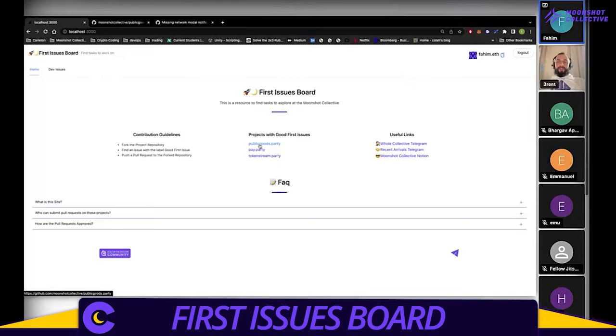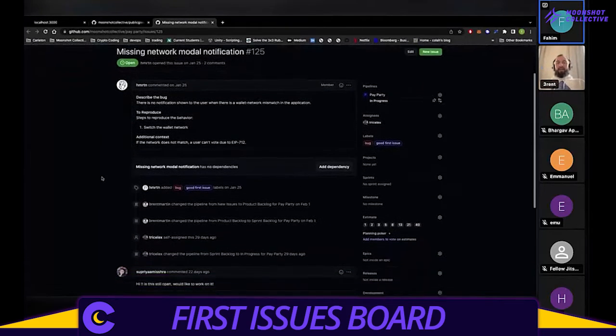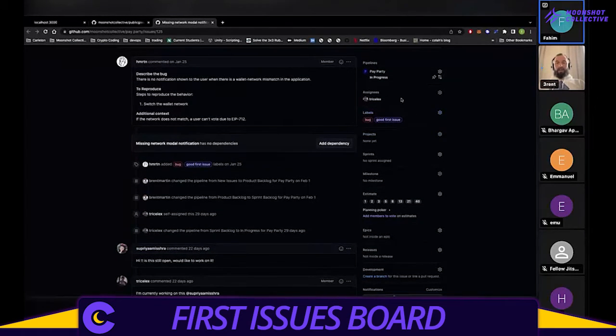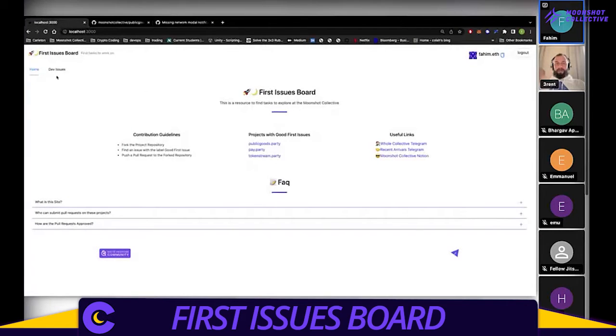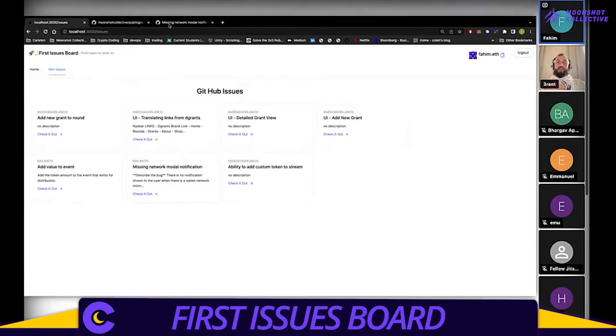So, as a product manager, when I'm sitting there with Hans entering tickets, and Hans and I are talking out what we're adding on the ticket, and I enter an issue, if Hans says, technically this would be a good first issue, I could go to the label while we're in there and tag it good first issue, and you're saying that would automatically pull it over here. Yeah. Cool. So I don't even have to go here. I just know that if I tag it with that tag, then someone's going to see it on this end.